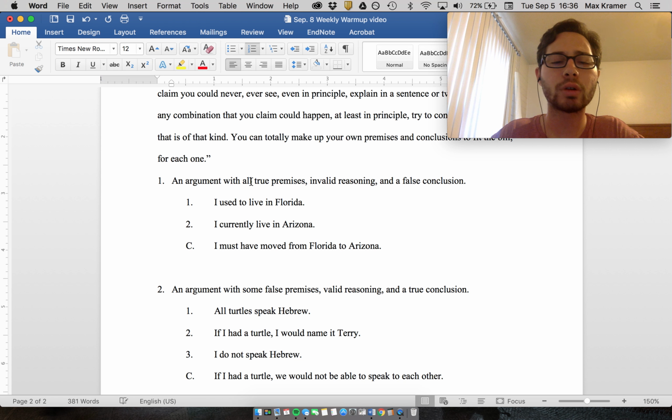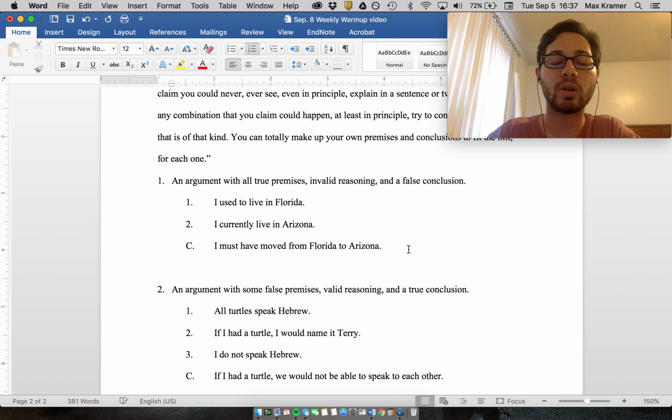This one has all true premises, invalid reasoning, and a false conclusion. So the premises are: I used to live in Florida, that's true, I'm from Florida originally. I currently live in Arizona, that's also true, otherwise the commute would just be a nightmare. And the conclusion: I must have moved from Florida to Arizona. Now, this is invalid reasoning, specifically because there is a way for this conclusion to be false when these premises are true, which is that I didn't move from Florida to Arizona.